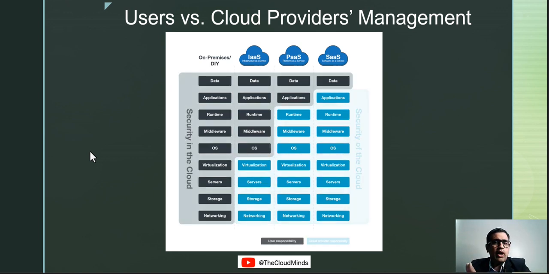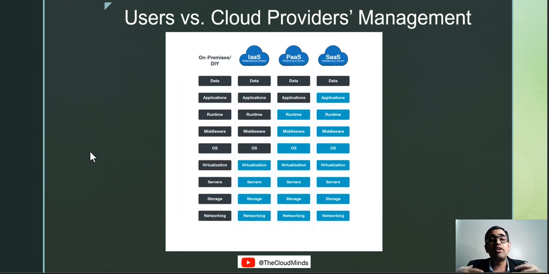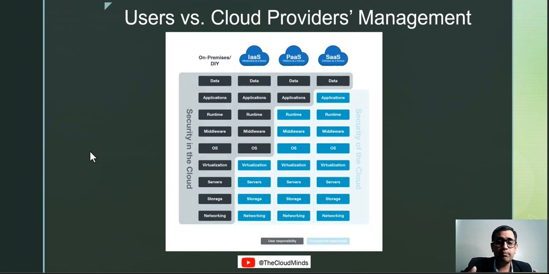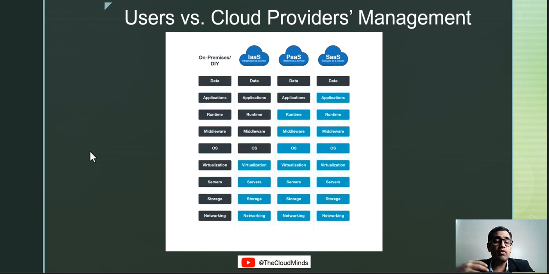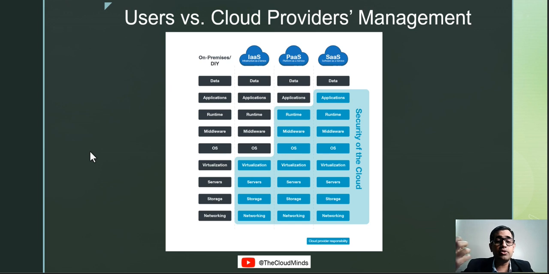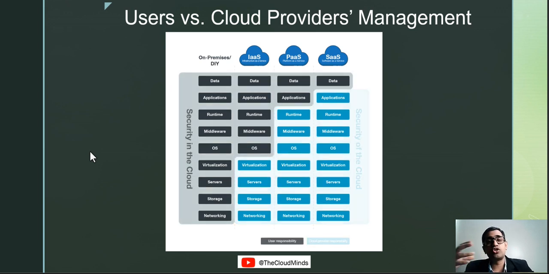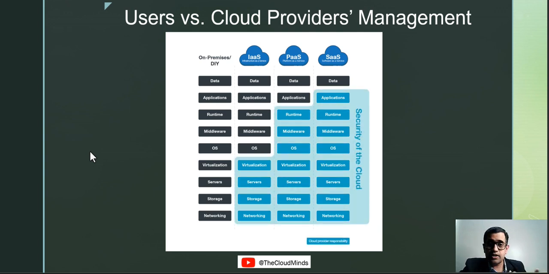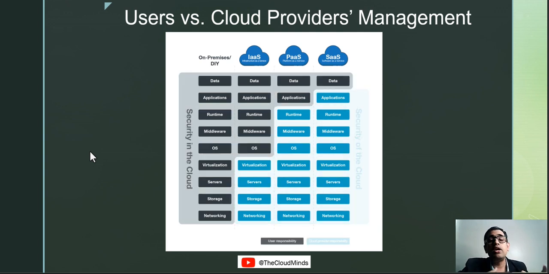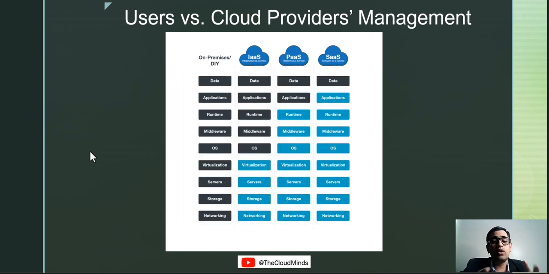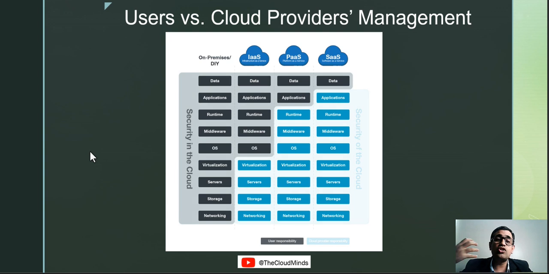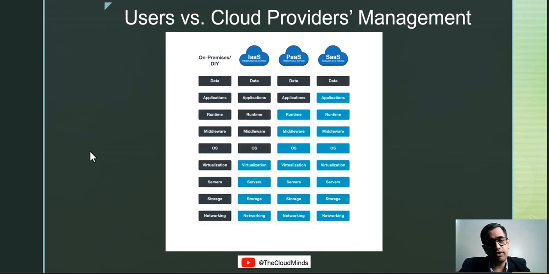Whereas when you move to the cloud, you are giving most of these responsibilities to the cloud service provider. For example, with IaaS, or infrastructure as a service, you are giving them the responsibility of virtualization, servers, storage, the physical part of it, networking, all of these physical aspects. What you have in control is the runtime, middleware, operating system, data, applications, etc. So this is all under your control. You'll have to take care of that.